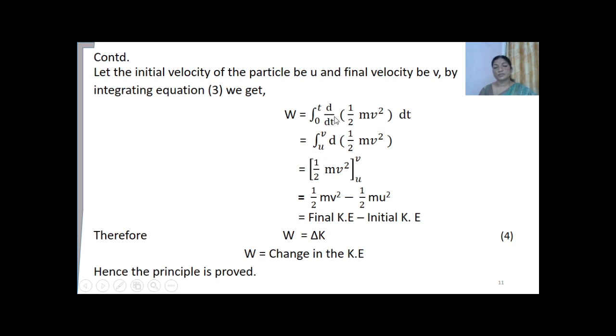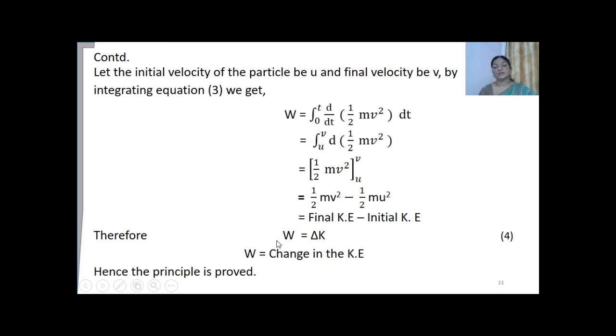Here dt gets cancelled, so it is d of half mv square, whose integration will be half mv square between the limits u and v. When we solve this, we get half mv square minus half mu square. But what is half mv square? It is the final kinetic energy, and half mu square is the initial kinetic energy of the object.